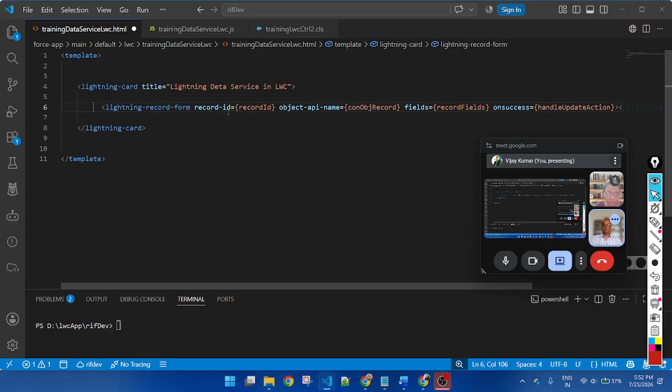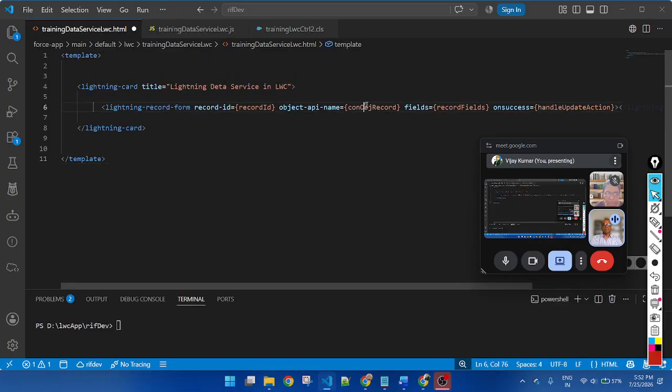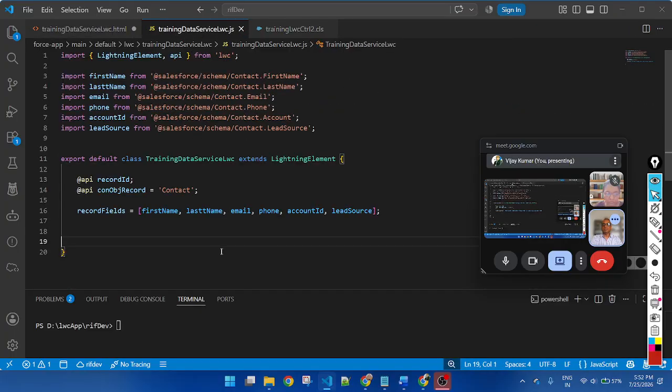So there are multiple attributes. These attributes are mandatory. These are elements: the record edit form is an element. Inside the element, I am passing the attribute record ID, coming from here. Object API name. Which object API name?